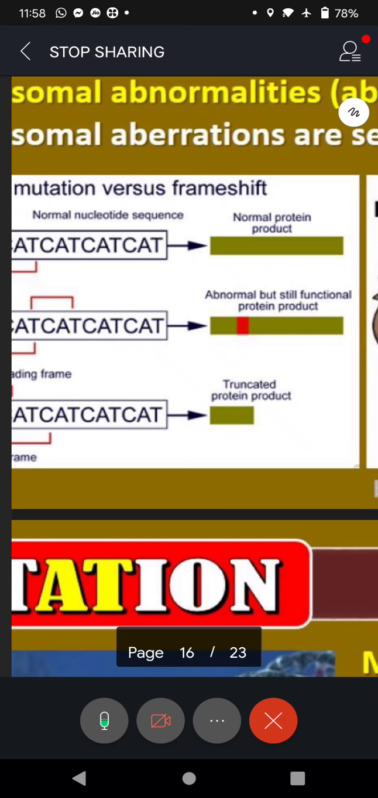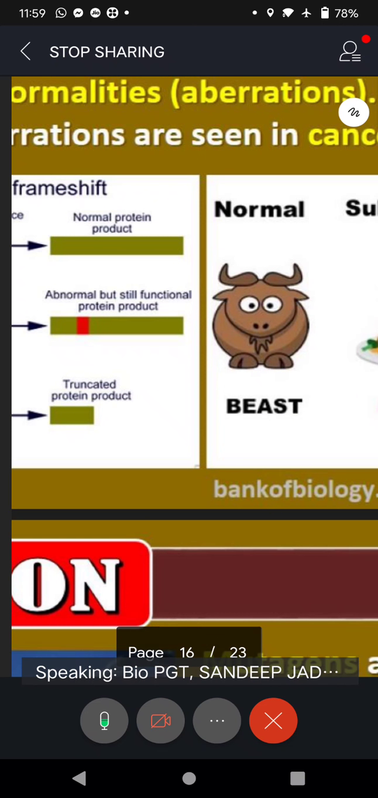Just observe once more. Normal nucleotide sequence, it is the normal protein product. Abnormal, why abnormal? There is a point mutation. But still a functional protein, though that protein is not complete, it is an incomplete protein. Third one, the nitrogen base has totally disappeared. Now see the structure of the protein. It is a truncated protein. Truncated protein. And now look at that.